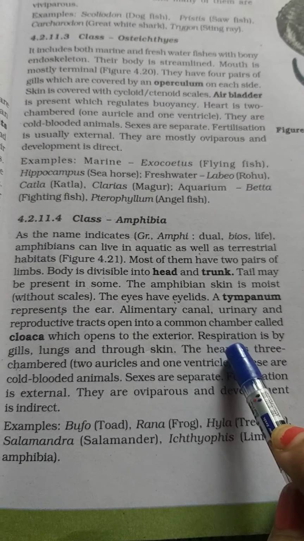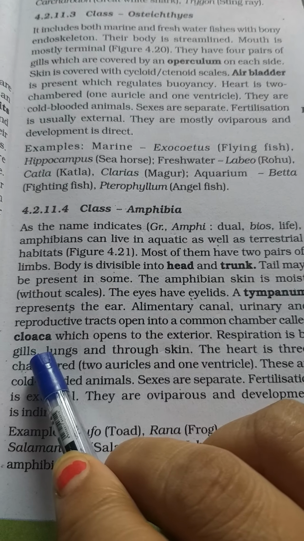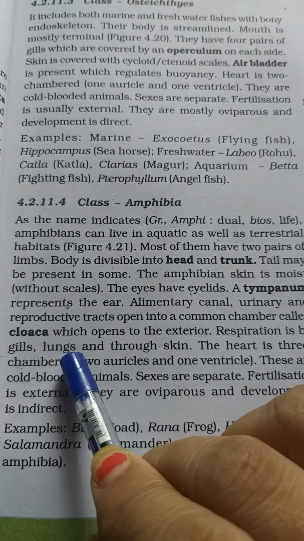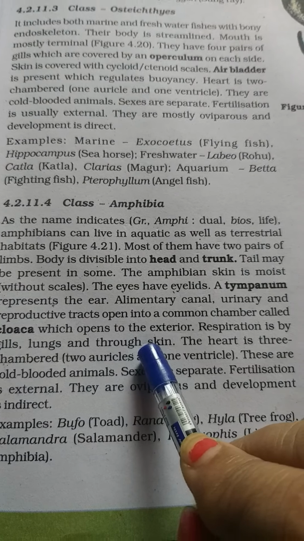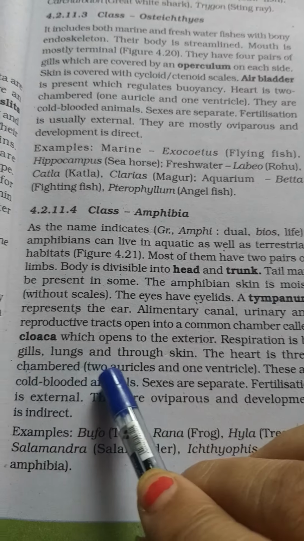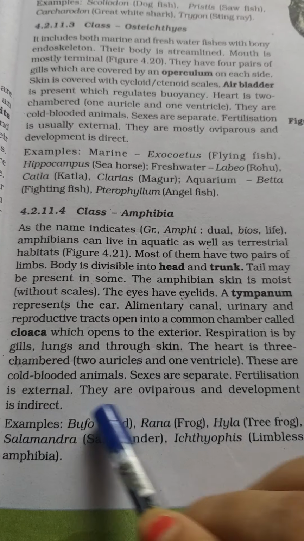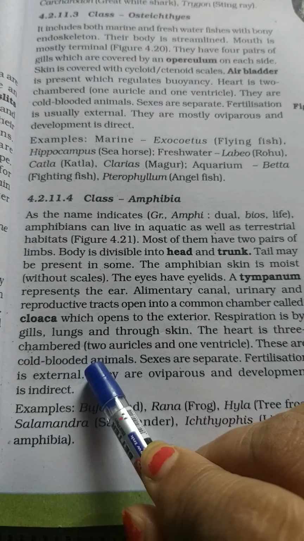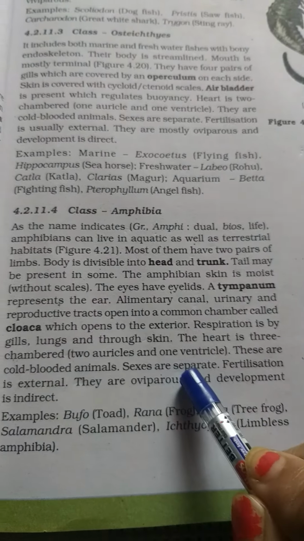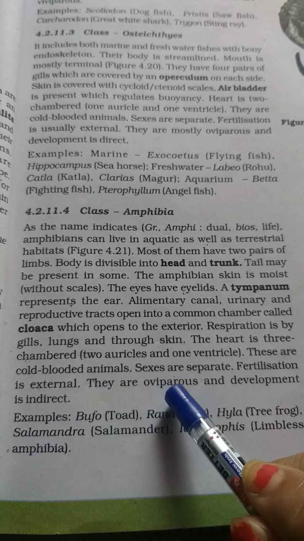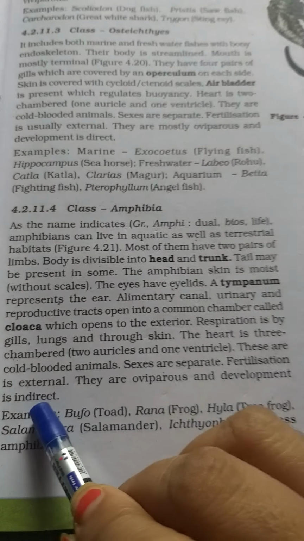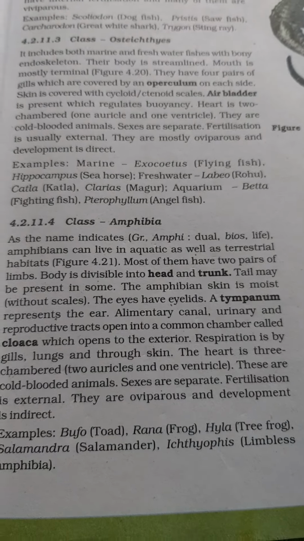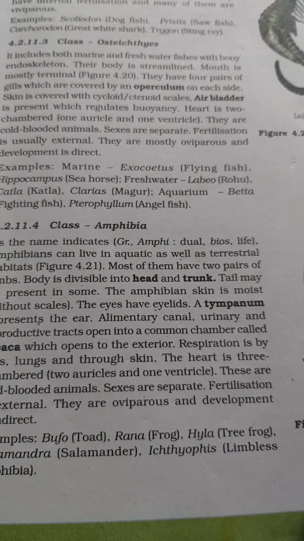Now respiration is through gills when they are in the larval stage or in the aquatic form, lungs when they are in the terrestrial form, and through skin also. Now the heart is three chambered. They have two auricles and one ventricle, and they are cold blooded animals. Cold blooded means their body temperature changes with a change in the environment. Now sexes are separate, fertilization is internal, they are oviparous, but development is indirect. Development is indirect means they follow certain larval stages to attain maturity.